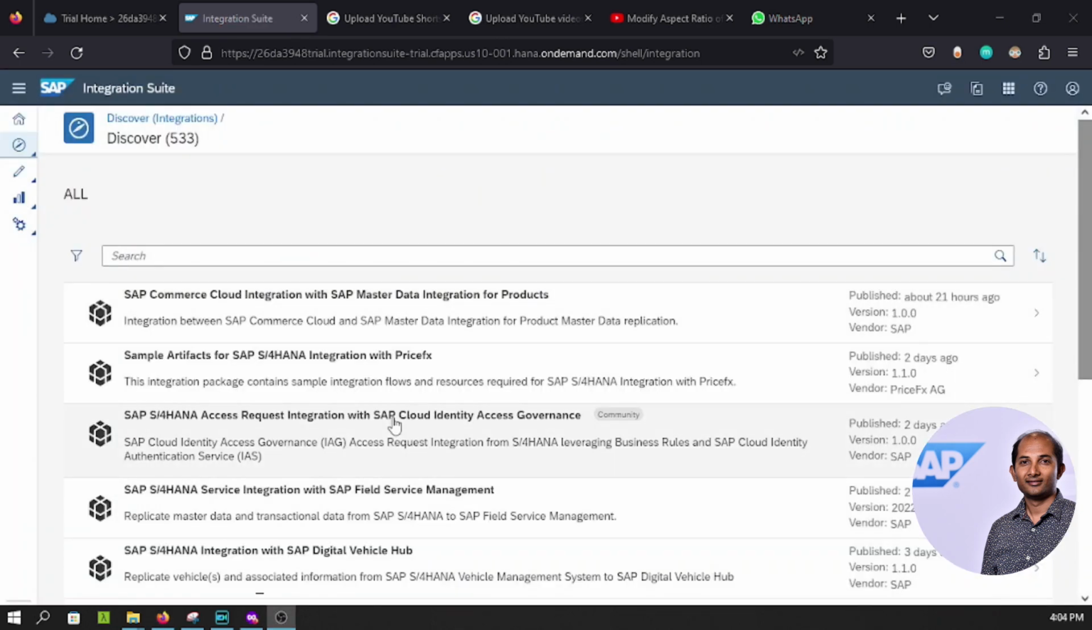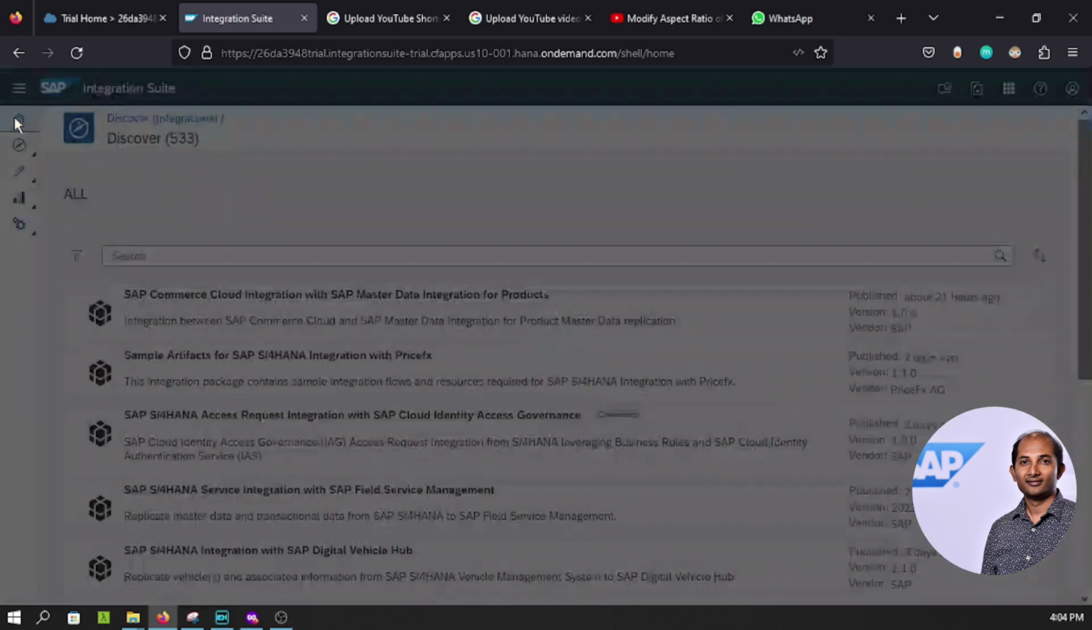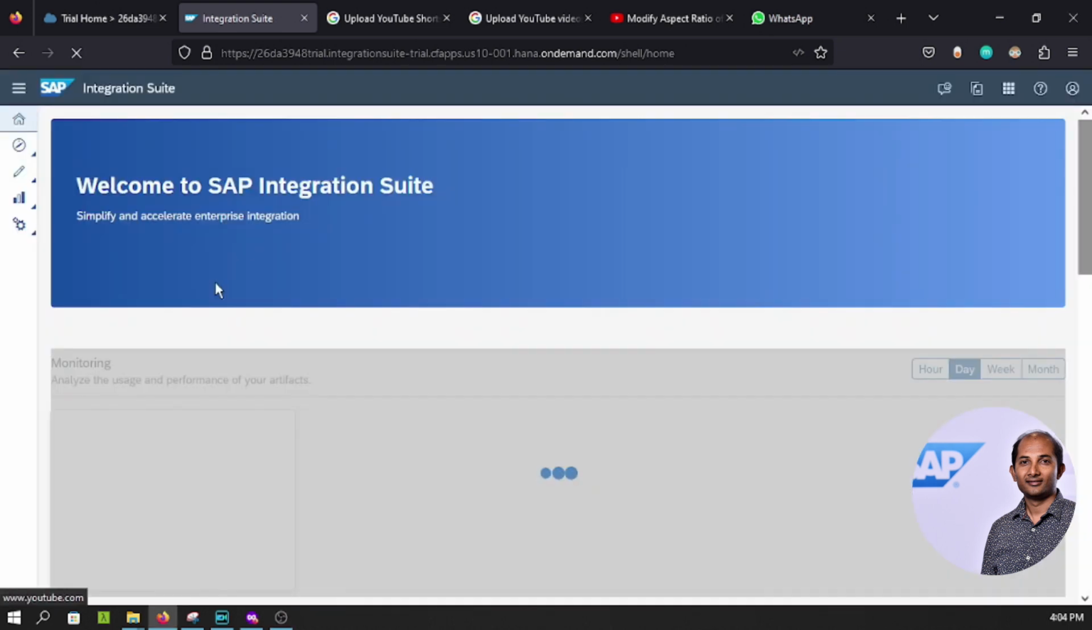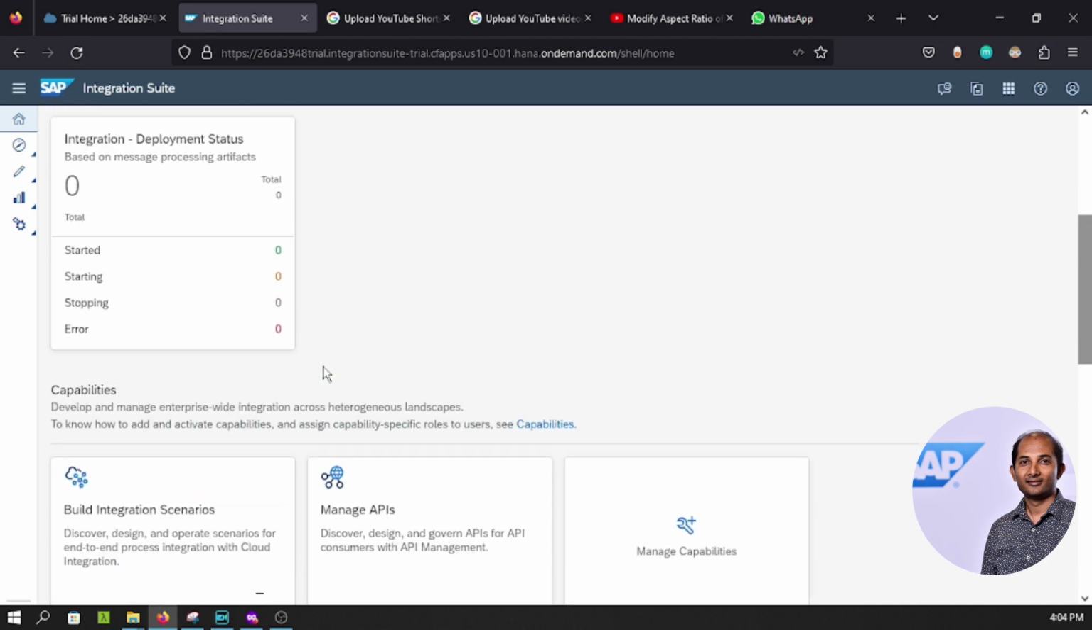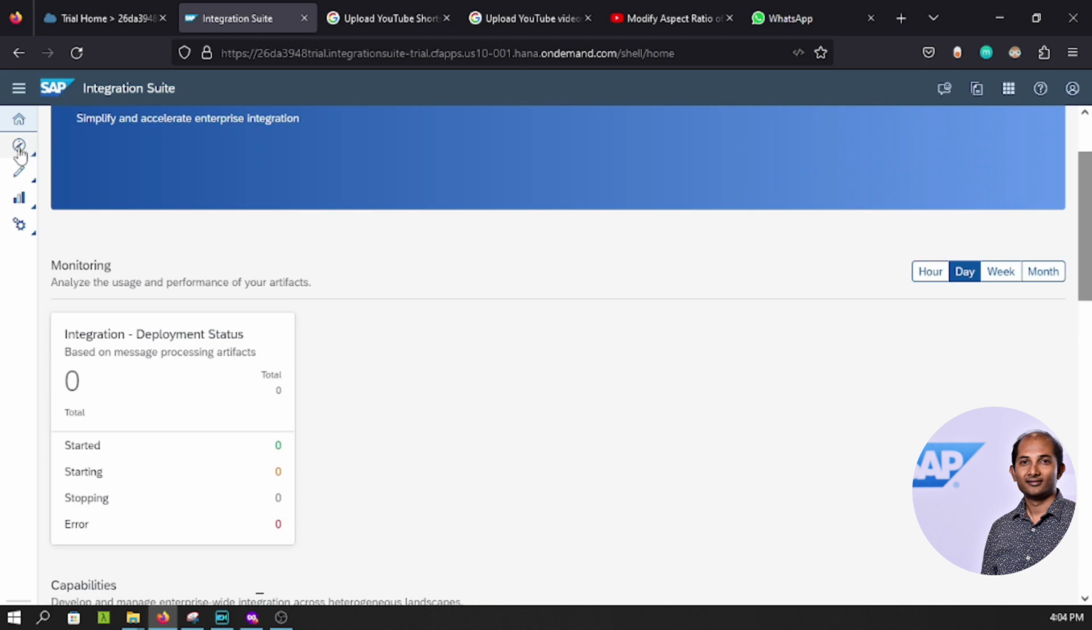Voila, it's not working. So how things work, let's quickly walk through this kind of a setup first. You can see this is the home button, where we actually started, the welcome section. From here you have seen this build integration scenarios and manage API option, right? So this is the first thing. Second one is the discovery.